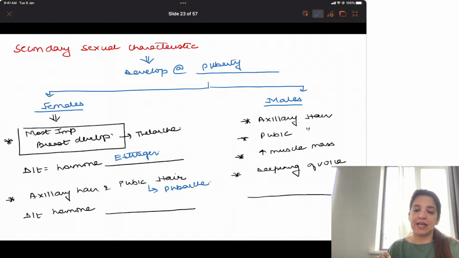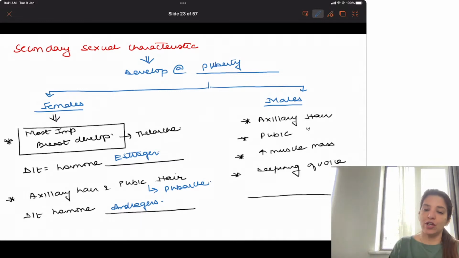And in females, as I told you, from puberty onwards, ovaries start producing androgens. For development of pubic hair and axillary hair, a female does not need estrogen. A female needs androgens. So pubic hair and axillary hair in a female also, for their development, androgens are needed. Right? And this is the reason why ovary starts producing androgens from puberty onwards. For breast development, estrogen. For pubic hair and axillary hair development, androgens.